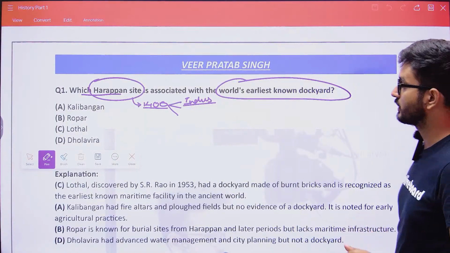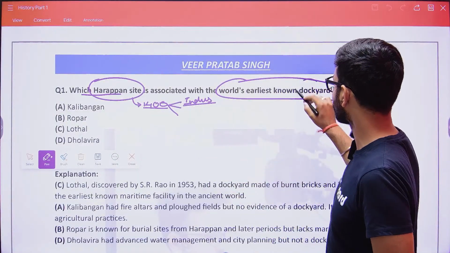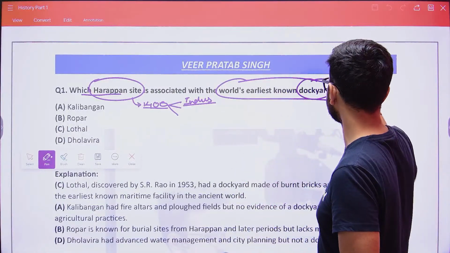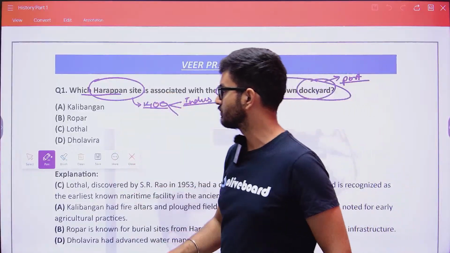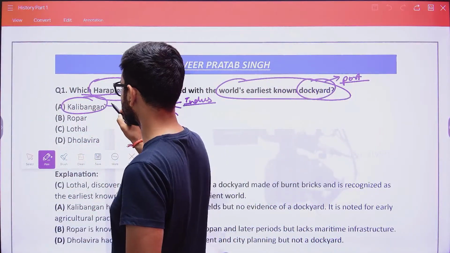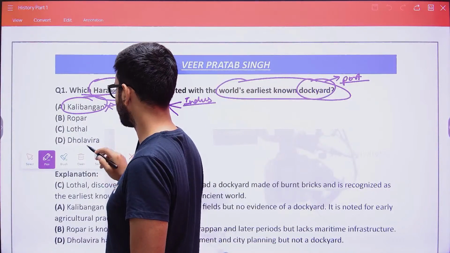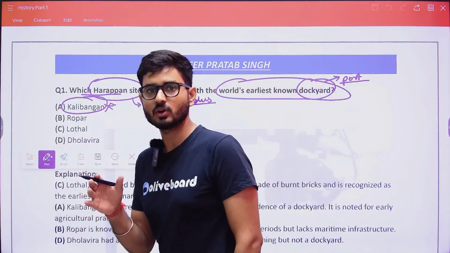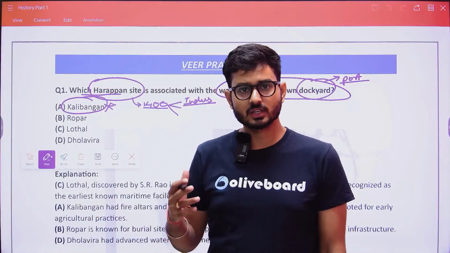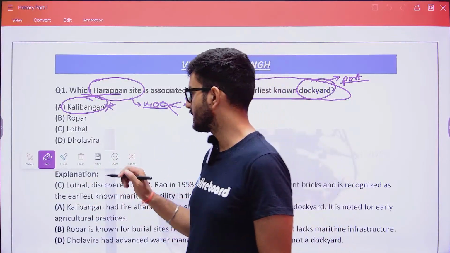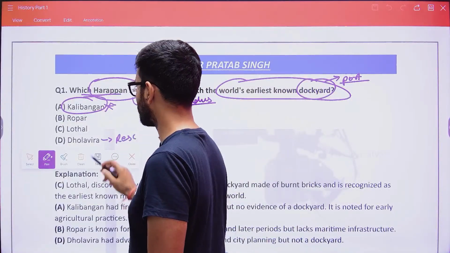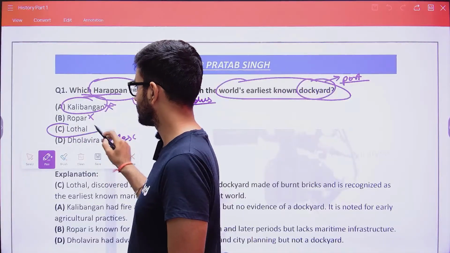So when we talk about the earliest known dockyard, it is going to be near the coast. A dockyard is basically like a port, so it is going to be near the coast. Let us see which is near the coast. Kalibangan, no, it is in the mainland, so it is not on the coastal area. Then Dholavira, it is not on the coastal area, but it is where there is water scarcity. So Dholavira is known for its reservoirs and not the dockyard, that is, the port. Ropar is also not the answer. Lothal is going to be the answer.